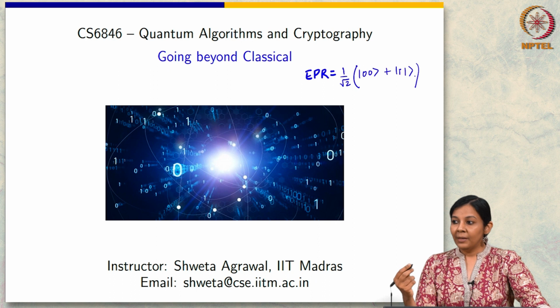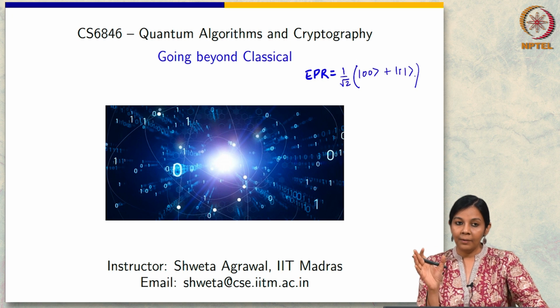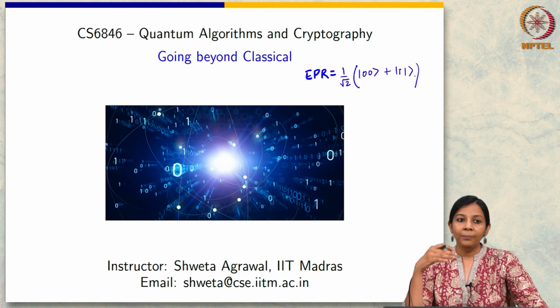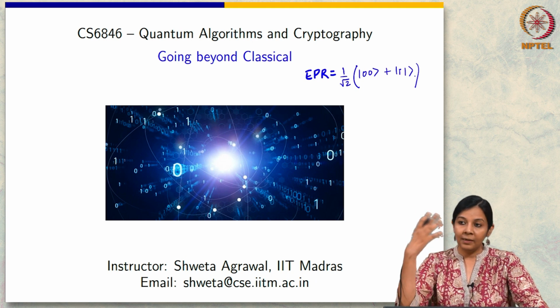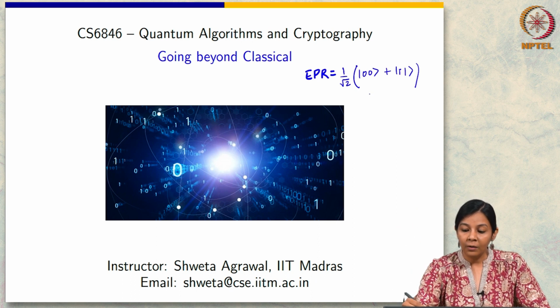All that I had been saying was to think of this EPR pair in terms of the basis vectors that we had developed. For n dimensions, the basis is in 2 to the n dimensional space.